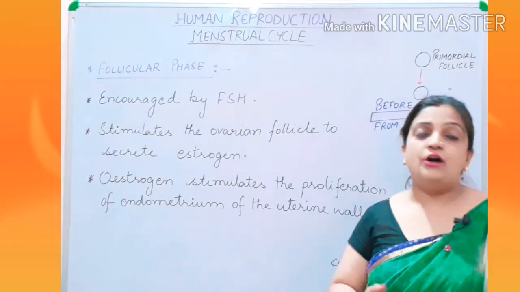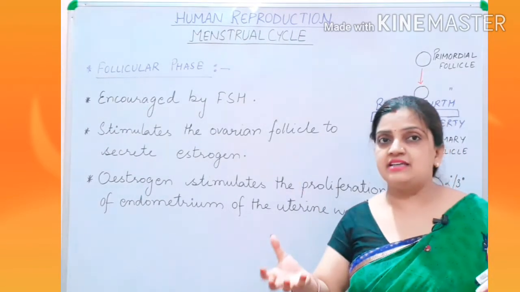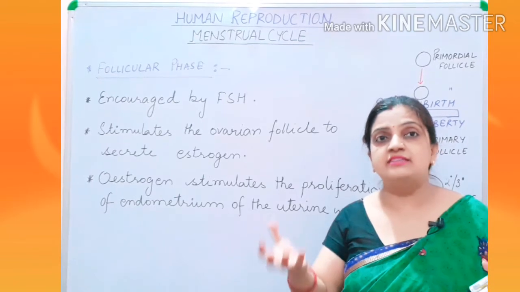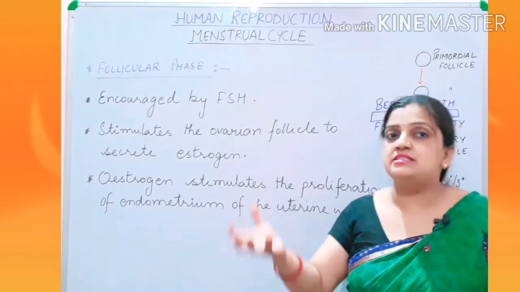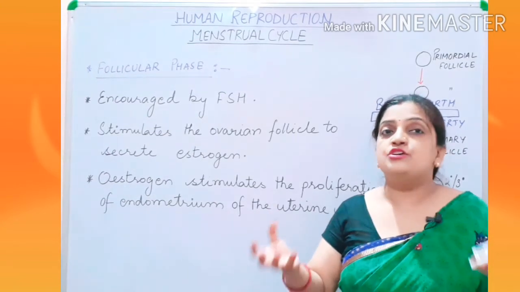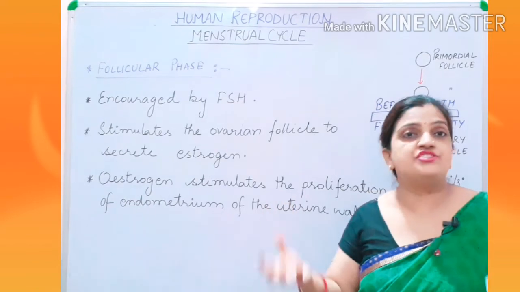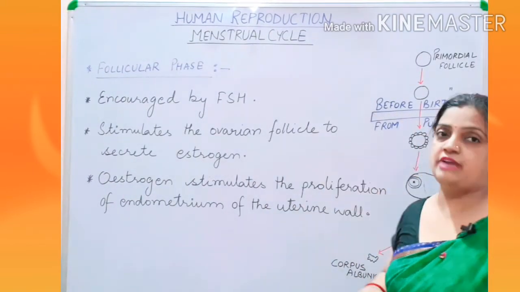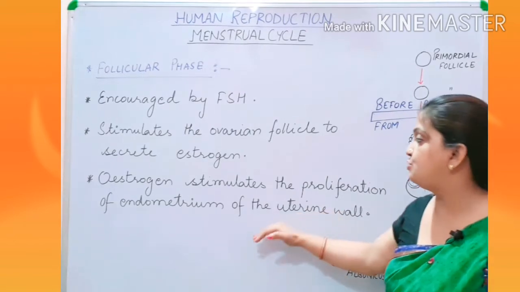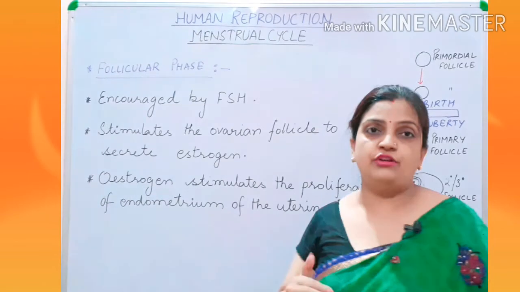So on one side your follicles are developing, and on the other side your endometrium is also growing. Both structures are growing, so proliferation is going on. The estrogen secreted by the ovarian follicle helps the endometrial wall become thick. So children, this was your follicular phase.